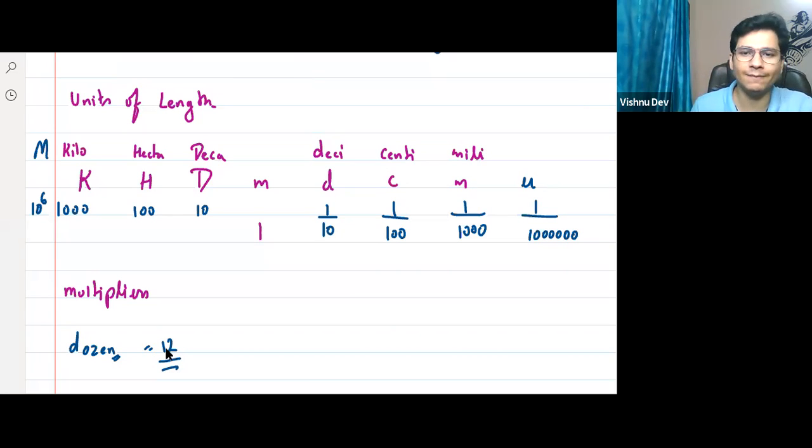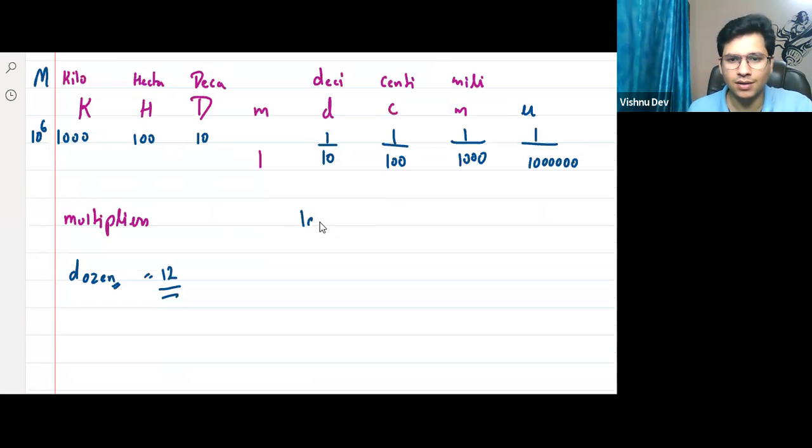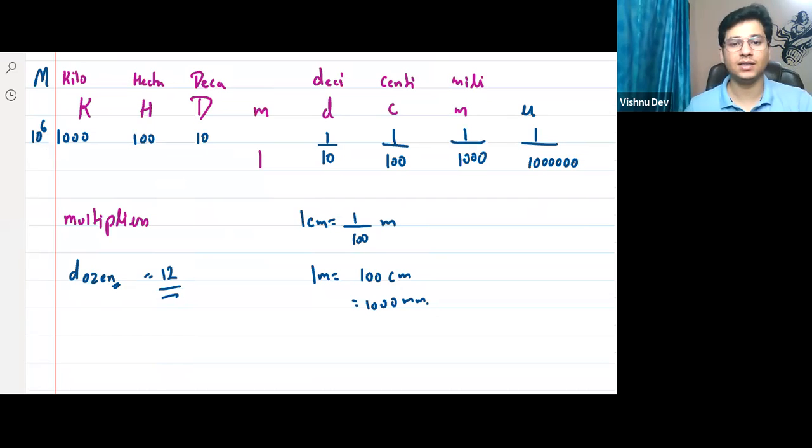Okay, right? So I hope all of you remember the units. So I can say, 1 centimeter, this all of you know, right? 1 centimeter is equal to 1 by 100 meter. And 1 meter is equal to 100 centimeter or 1000 millimeter, right? ये सब पता है ना हमको? These are the fundamentals. We should know this. ठीक है?